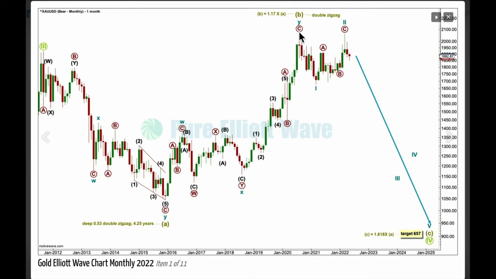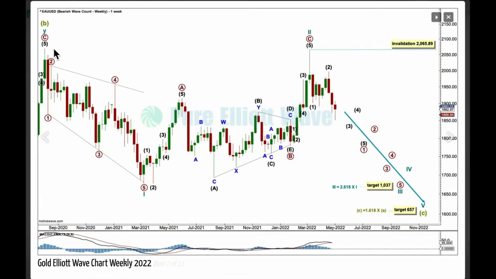At the weekly chart level, from this high here, the end of supercycle B, to this low, cycle wave 1 may have subdivided as a leading expanding diagonal. Supercycle C may only subdivide as an impulse or an ending diagonal, and with an ending diagonal all of the subwaves of cycle 1, 2, 3, 4 and 5 may only subdivide as zigzags.